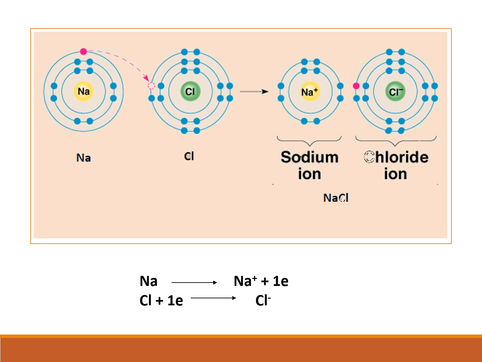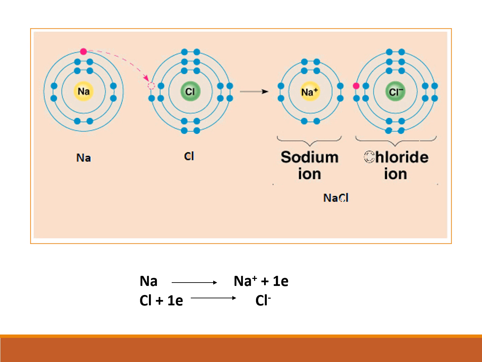Chlorine atom's valence configuration is 3s2, 3p5. For chlorine, one electron is required to complete its octet, whereas sodium, by removing one electron, can attain the nearest noble gas configuration.